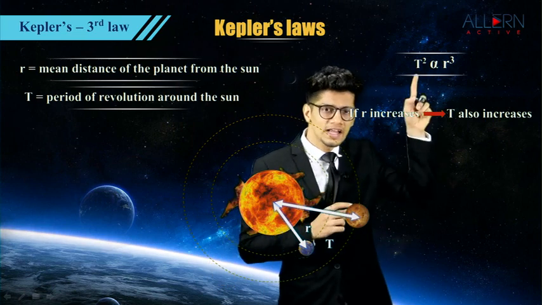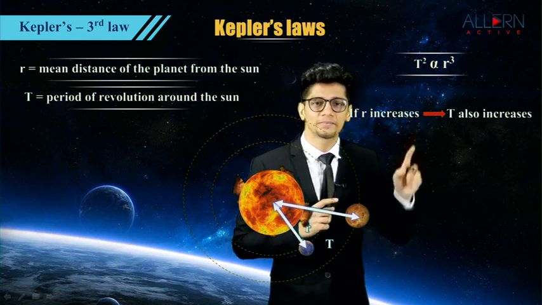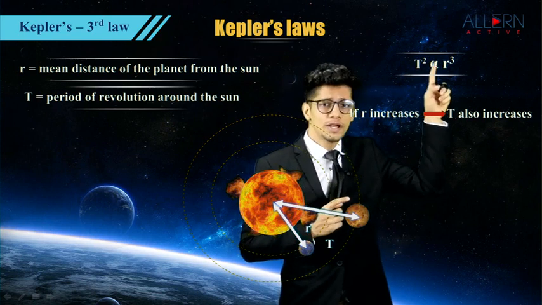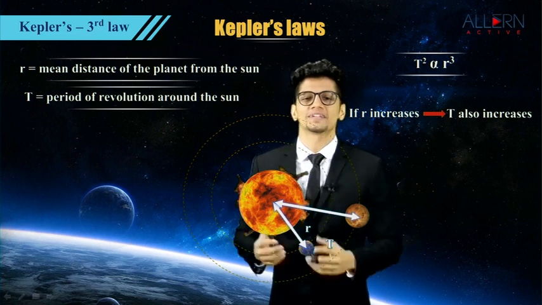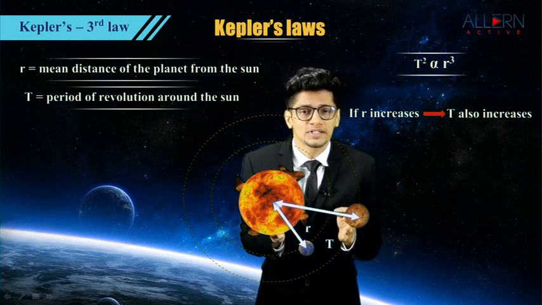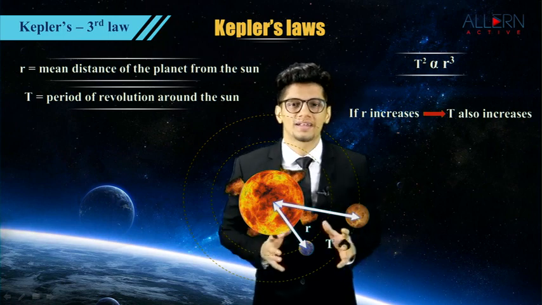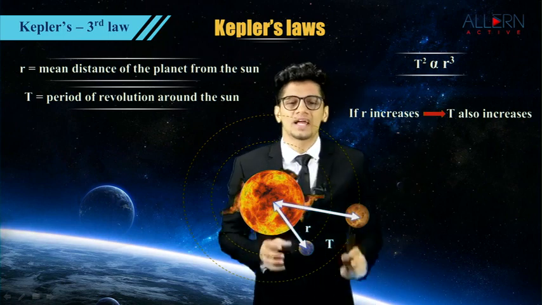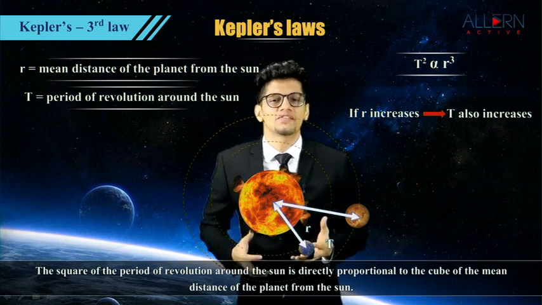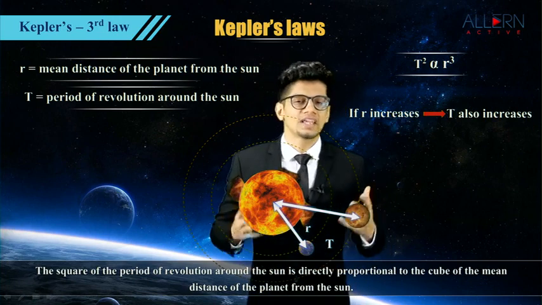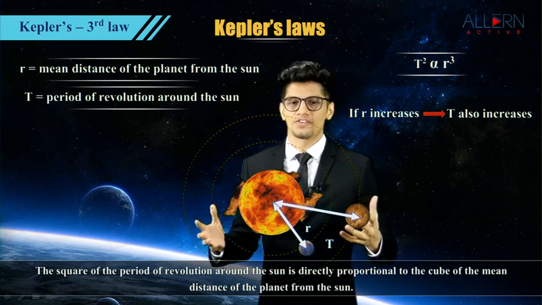So that means the square of the period of revolution around the sun is directly proportional to the cube of the mean distance of the planet from the sun. That is Kepler's third law. We don't have to memorize the statement by heart. We just have to remember the expression, T square is proportional to r cube, and we know that the square of the period of revolution around the sun is directly proportional to the cube of the mean distance of the planet from the sun.